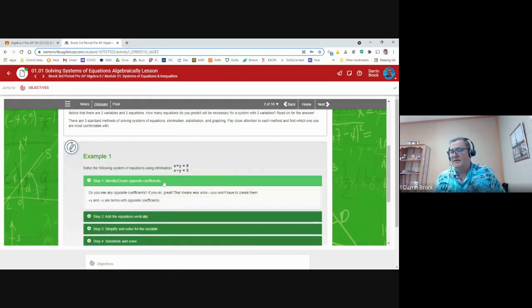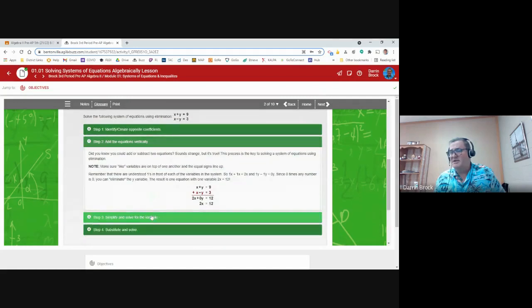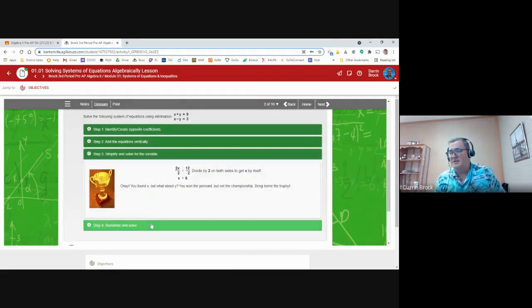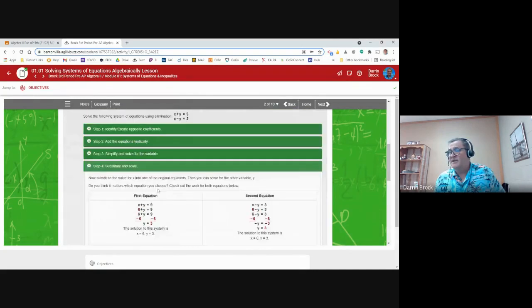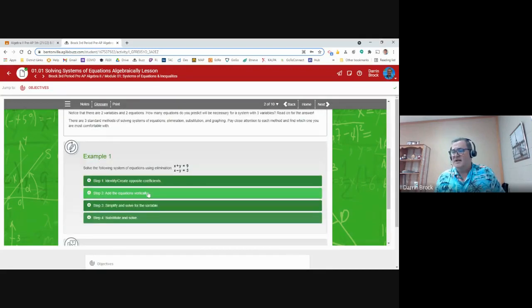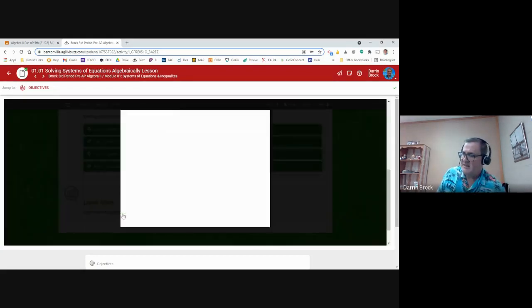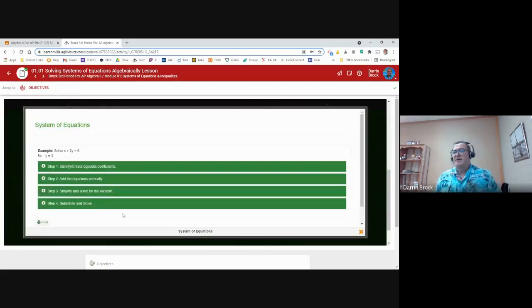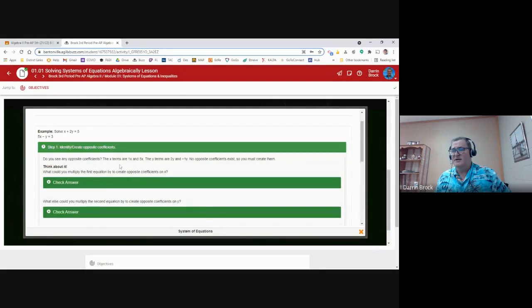There's step 1 information. Then I go to step 2, there's step 2 information. There's step 3 information, and there's step 4 information. There's a lot under step 4. So there's quite a bit of information on this page, just in the example. Down here is learn more. When I click on this link, it's going to pop up a window. And again, here is another solve, steps 1 through 4, with all this information.